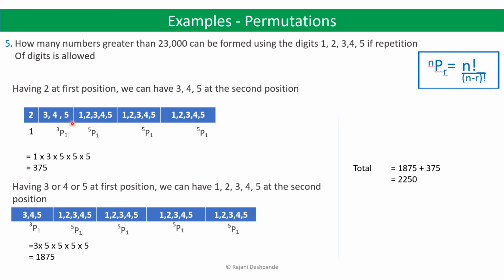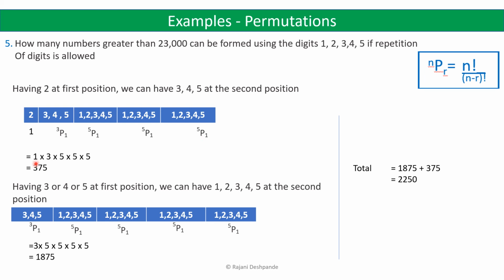So here we have only one option, but here we have 3 options, and these can be again done in 3P1 ways. This can be done in 5P1 ways, this can be done in 5P1 ways, and this can be done in 5P1 ways. So 1 into 3P1 into 5P1 into 5P1 into 5P1.